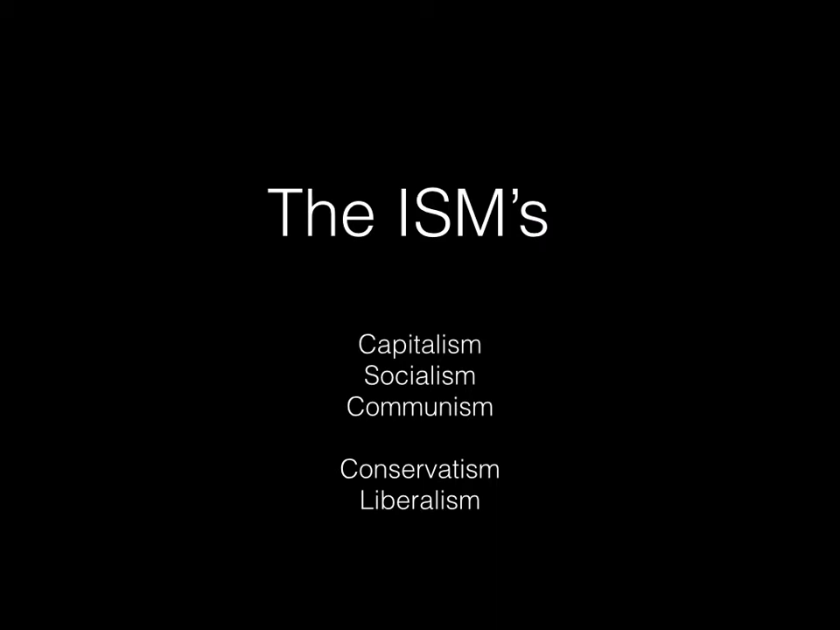So the next set of recorded lessons are going to be about economics in U.S. history. We're going to look at the three economic systems of capitalism, socialism, and communism. And we're going to look at the two major political parties: conservatism, which is the Republican Party, and liberalism, which is the Democratic Party, and how economics plays into these parties.